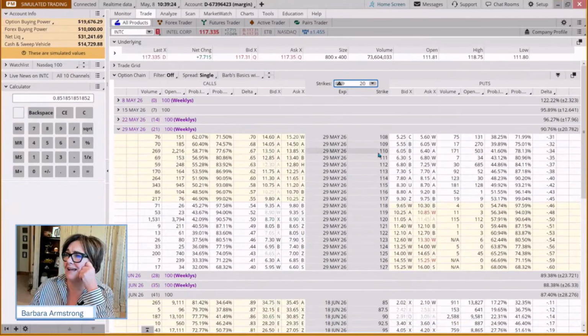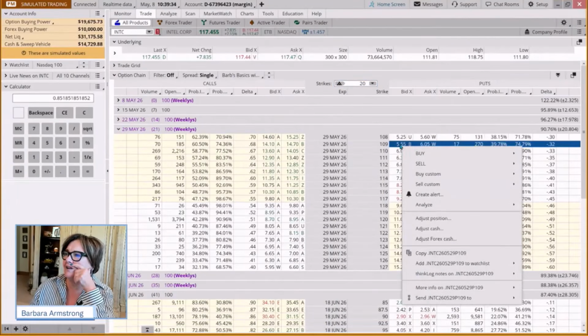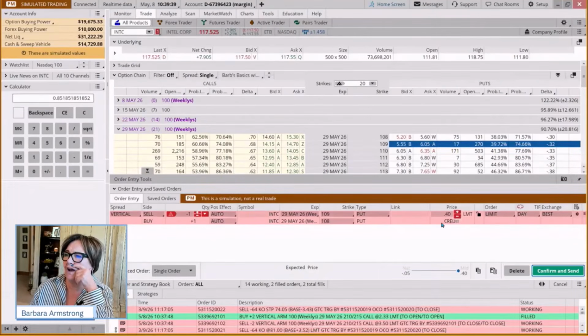So if we look at the 110 and the 109, we've got 270 strikes. We've got an acceptable bid-ask spread, and it trades 73 million shares so far today. So could we do this 109, 108? We get 40 cents, we're risking 60. So what if we did 109, 107?